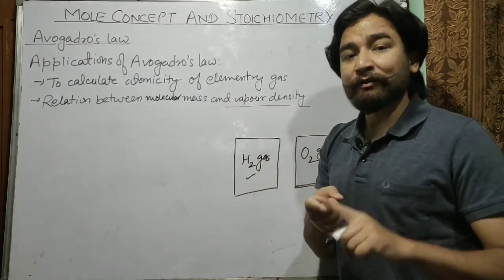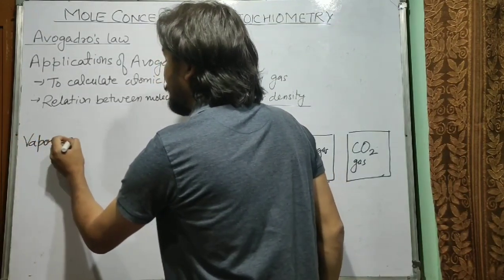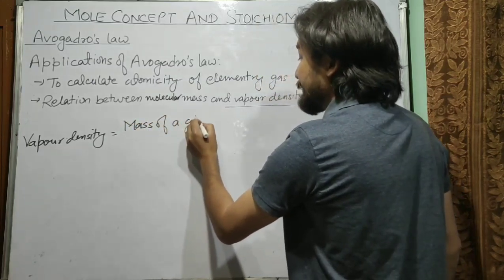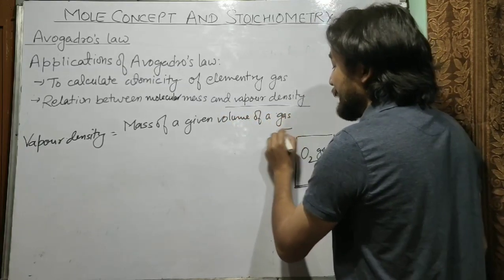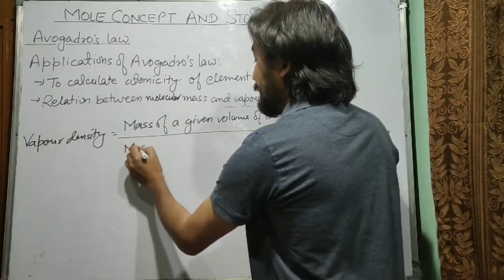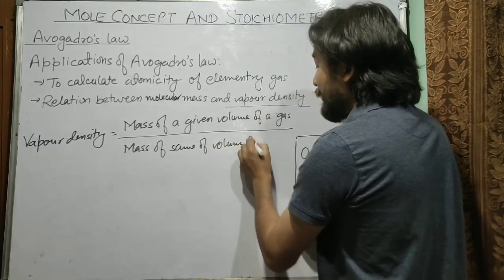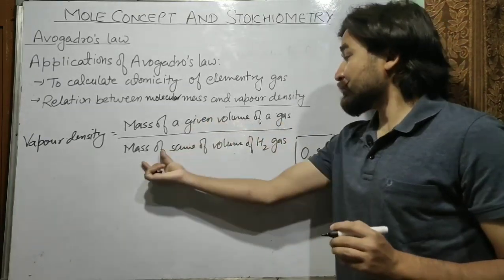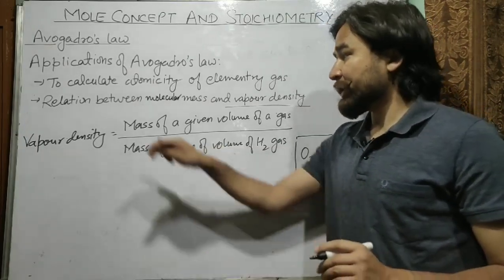Now first of all we will learn what is vapor density. So vapor density is defined as the mass of a given volume of a gas under a given condition of temperature and pressure divided by the mass of the same volume of hydrogen gas. So the ratio of mass of a given volume of a gas to the mass of the same volume of hydrogen gas under similar condition of temperature and pressure is known as vapor density.